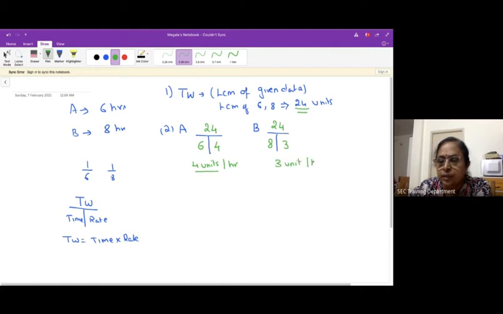Remember one thing, it is not necessary to use this T all the time, but till you get familiar with the method, kindly use this T. Once you are familiar, you can start doing direct calculation. You can just directly say 24 units in 6 hours, so per hour it is going to be 4 units.